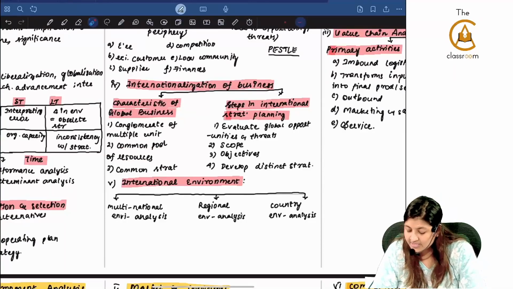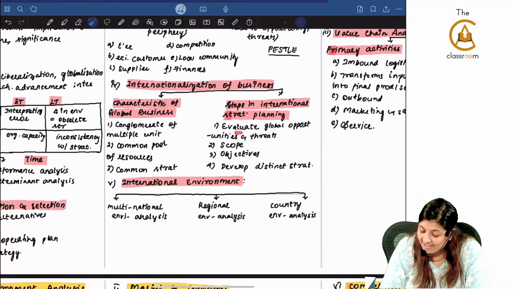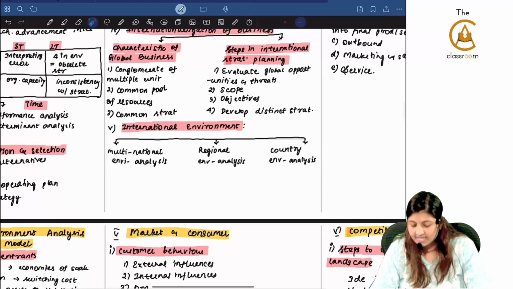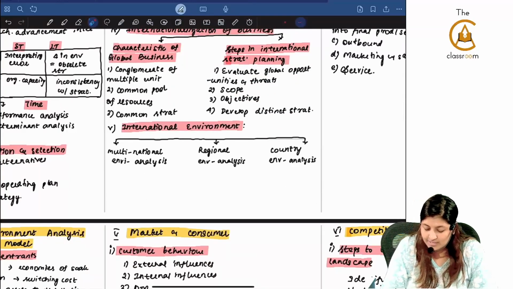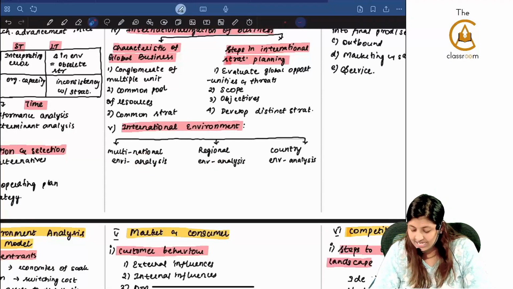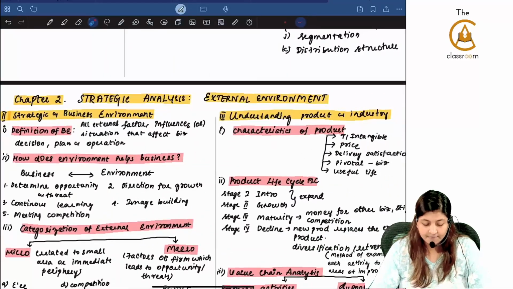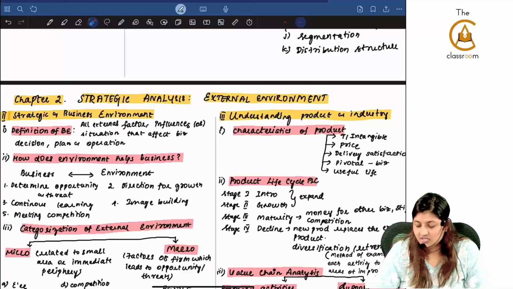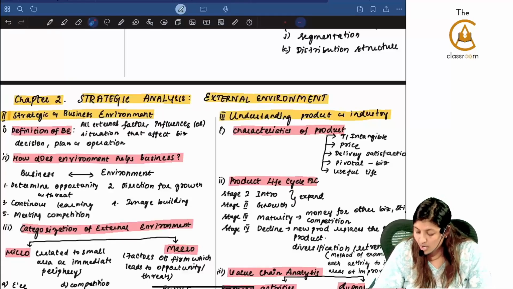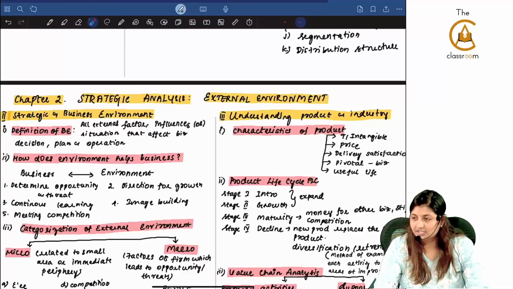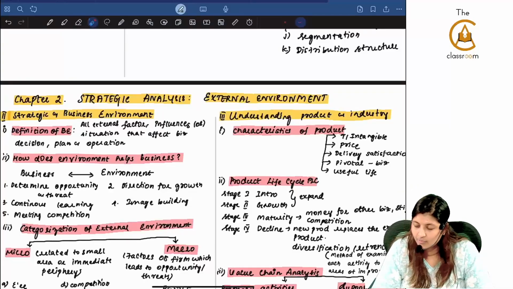What are the steps in international strategic planning? Evaluate the global opportunities and threats. What is the scope? What are the objectives? And develop the strategy. International environment can be of 3 types: multinational environment analysis, regional environment analysis, and country environment analysis. The next is understanding the product and industry. Under that we have characteristics of product, whether it is tangible or intangible, price, delivery, satisfaction, whether it is pivotal to the business, and what is the useful life.